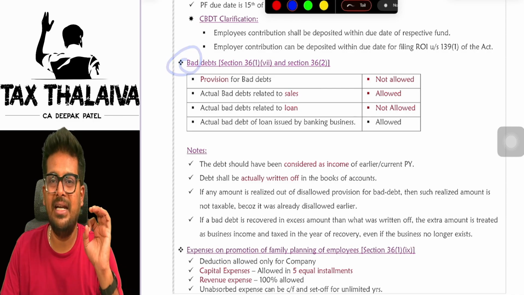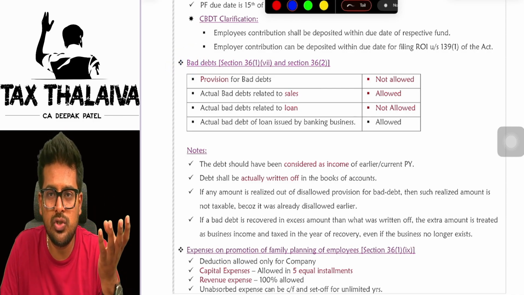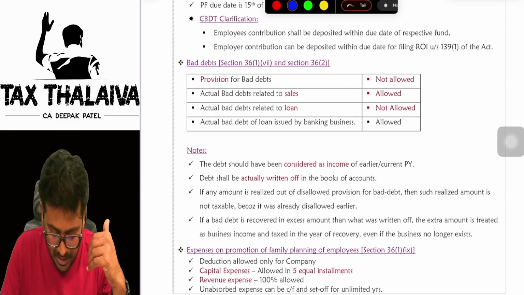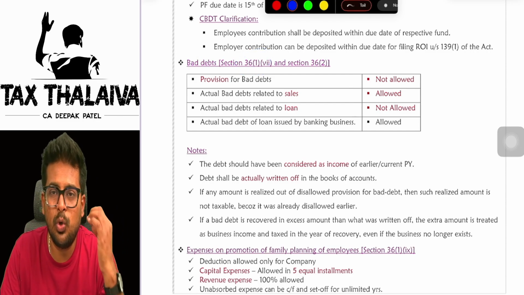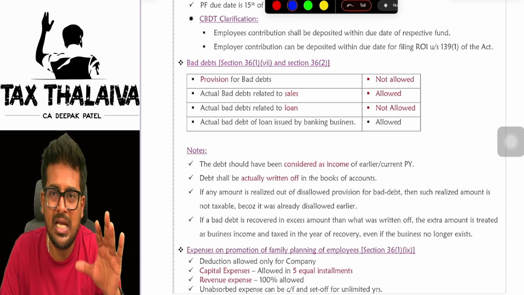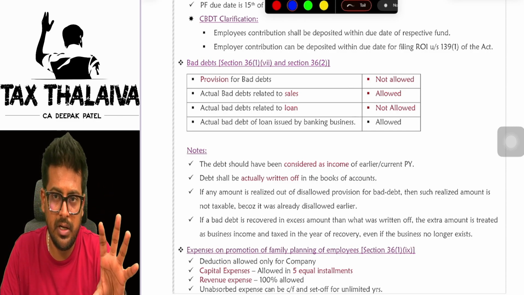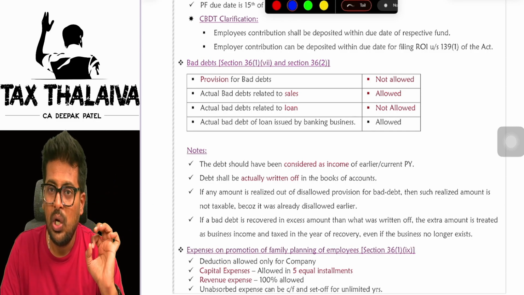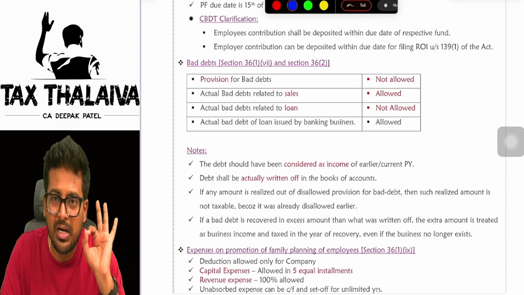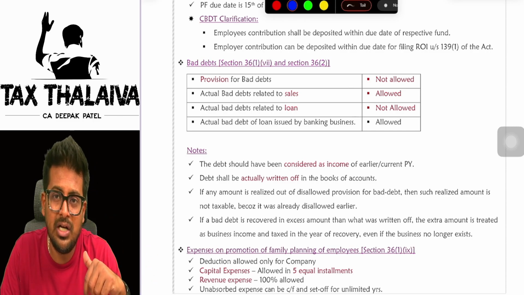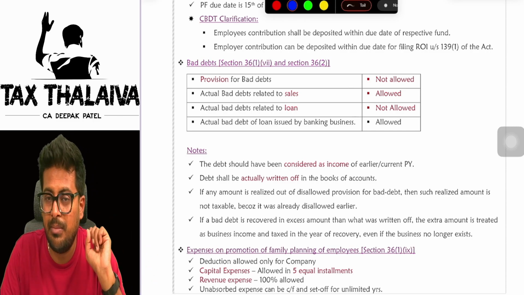Now, there is a concept called bad debts. Bad debt means what? You sold goods to someone, but he did not give you money. You gave a loan to someone, someone did not give you money back. That is called a bad debt. But mind you, under this section 36, you can claim only that bad debt which was generated due to sale of goods. If you have given a loan to someone and someone did not repay that loan, you cannot claim under this section. Only those revenue transactions will be covered here. So you sold goods to someone, that person did not pay you money, that you can claim as bad debt.